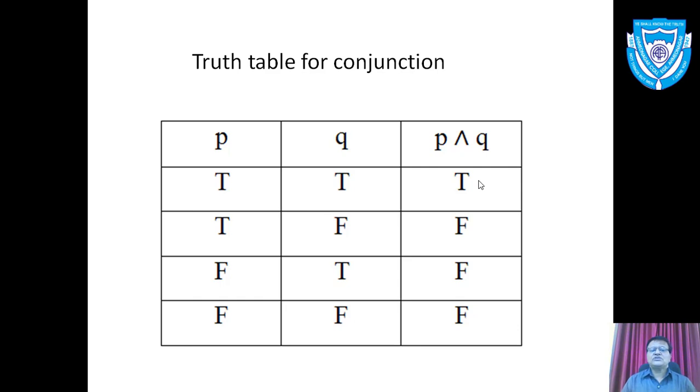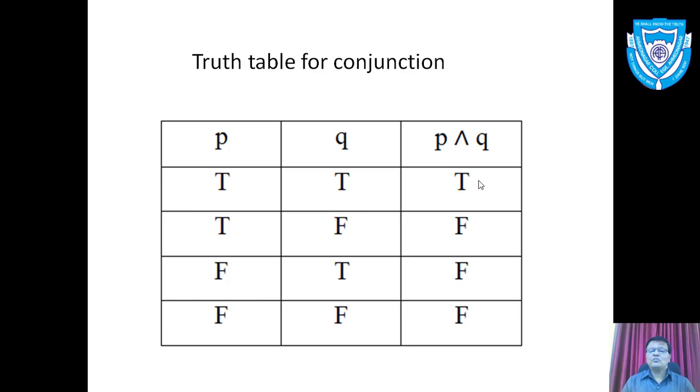That means P is true, Q is true, then P and Q is true. I am reading the second row. If P is true and Q is false, then conjunction P and Q is false. If P is false and Q is true, then P and Q is false.